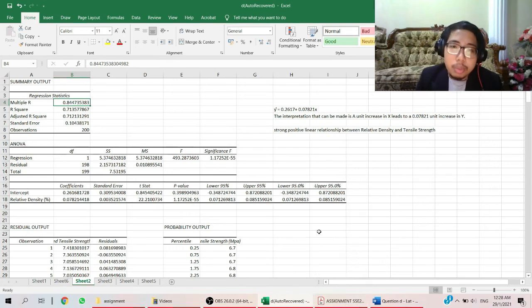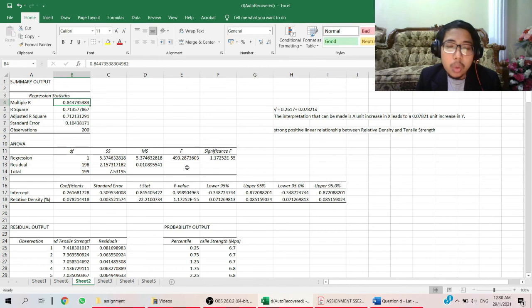By using hypothesis testing, we can test the significance of regression where relative density is different from 0. Using the F-test approach, H0 is that beta for relative density equal to 0 and H1 is that beta is not equal to 0. We will reject H0 if the p-value or significance F is less than alpha. In this case, alpha is 0.05.